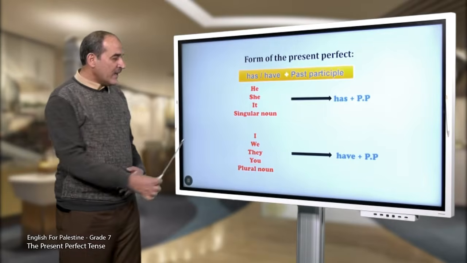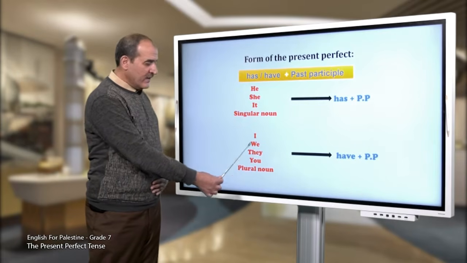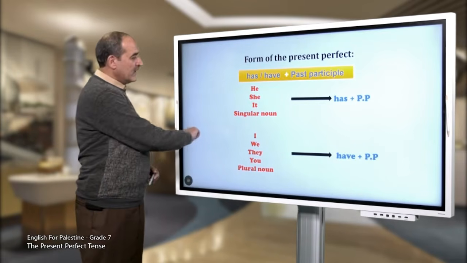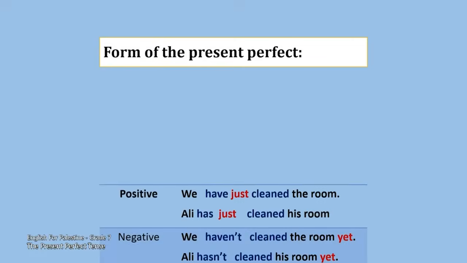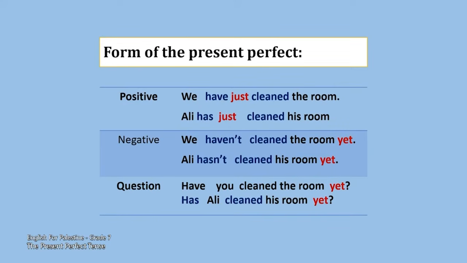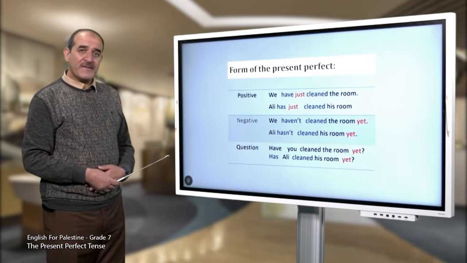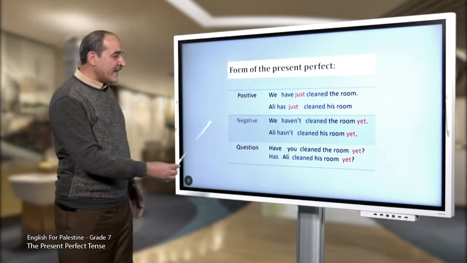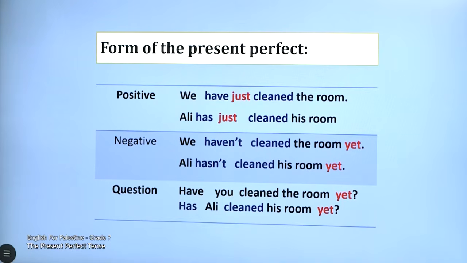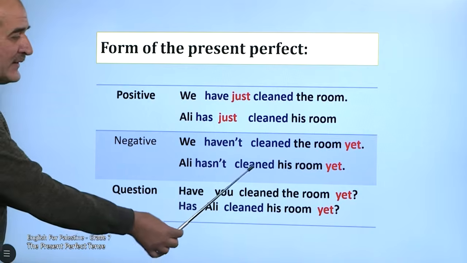Could you please repeat with me? I have, we have, they have, you have. Now, let's have a look at the form, الشكل. We have three forms, positive, negative, and question. Examples: we have just cleaned the room. Ali has just cleaned his room. Negative, when we want to say that someone hasn't done something, we say, we haven't cleaned the room yet. Ali hasn't cleaned his room yet.